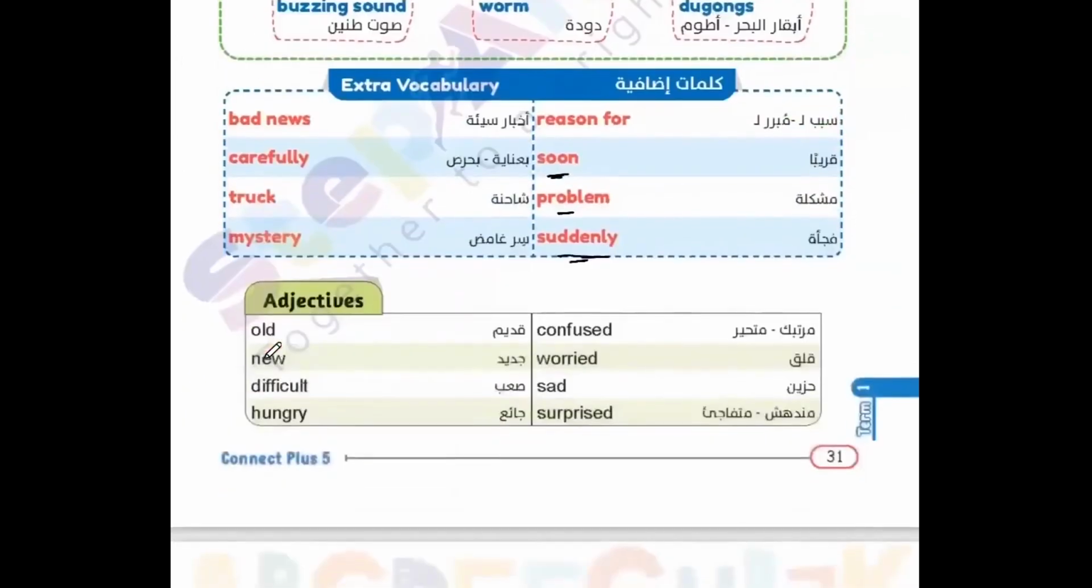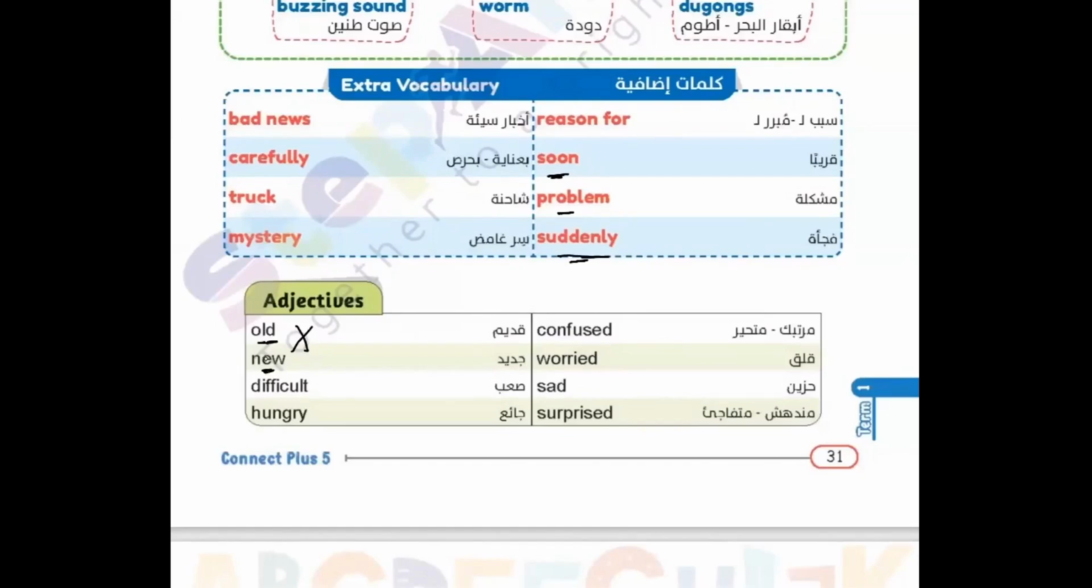We studied adjectives in previous lessons, and today we have more also. Old, new. These words are opposite to each other. Old is the opposite of new, and new is the opposite of old.